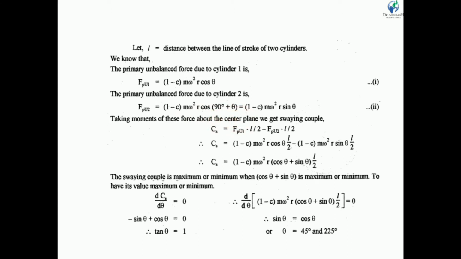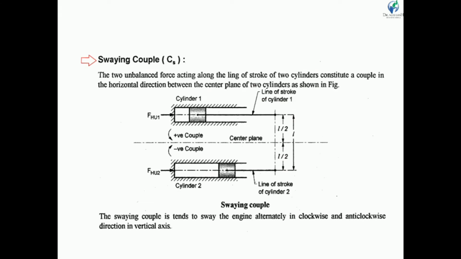So this becomes FPU2 equal to minus (1 minus c) m ω² r sin θ, since there is a minus sign. Now for the couples, we see that one is a positive couple and the other is a negative couple.